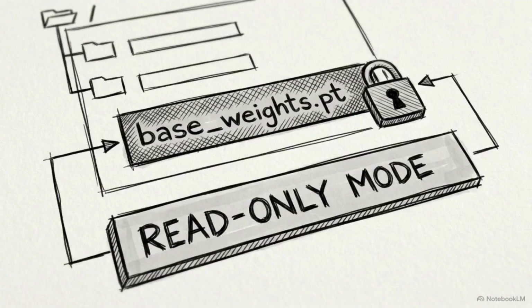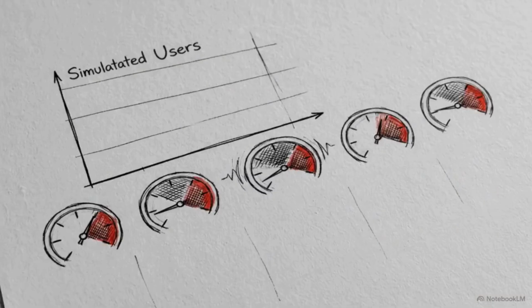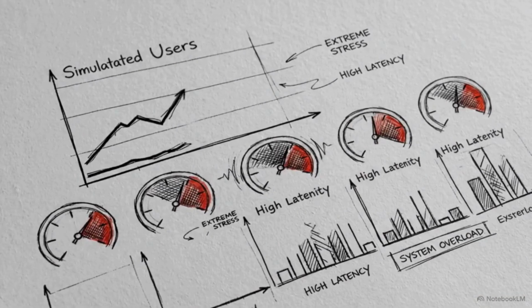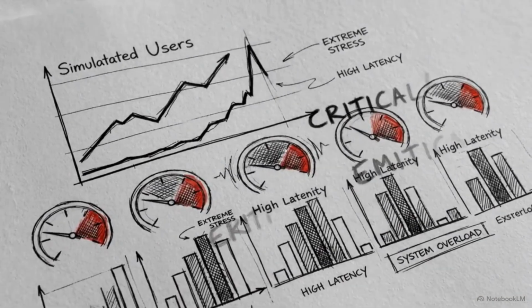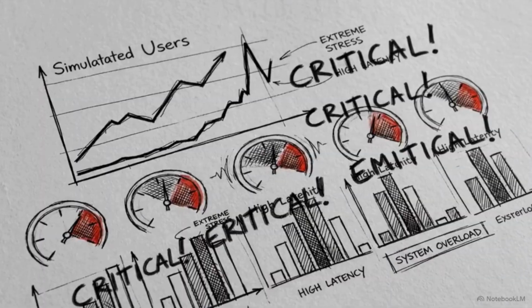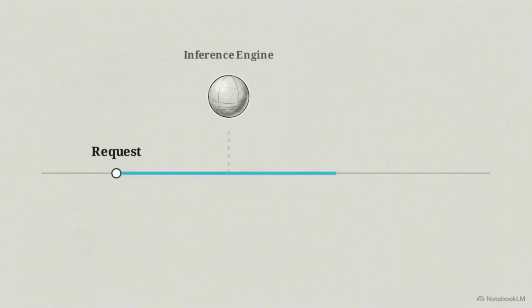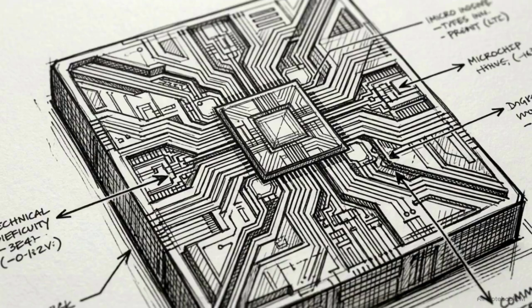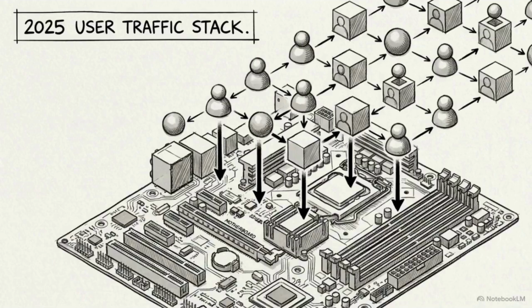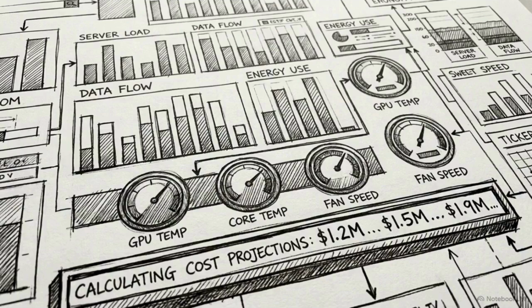Once the weights are locked, the focus shifts to production metrics. Accuracy is a baseline requirement, but the physical performance of the system under load must be rigorously evaluated. The first critical metric is latency. Engineers measure the strict millisecond delay from an incoming request to the appearance of the very first token, a calculation heavily dependent on the efficiency of the KV cache. Next is throughput and token efficiency. This involves tracking concurrent users, optimizing batch sizes across the GPU, and calculating the pure compute cost generated by redundant prompt tokens.